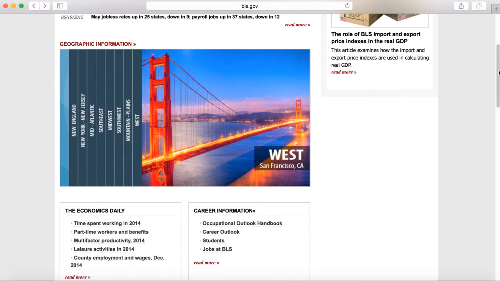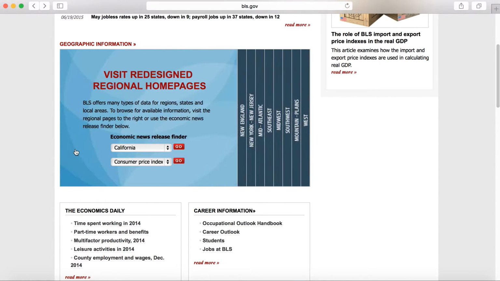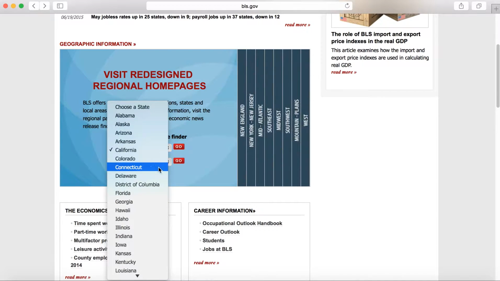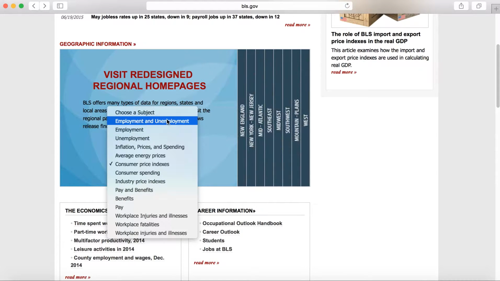Right now in the center of their homepage, they have the redesigned regional home pages, and you can go to whichever state you want to look at information for, or you can go for what type of information you're trying to find. Are you trying to find employment numbers, unemployment numbers, prices, consumer price index, pay, benefits, workplace injuries? What type of information are you looking for? As you continue your degree, a lot of times when you're working on political papers, you'll find a lot of helpful information under the Bureau of Labor Statistics.